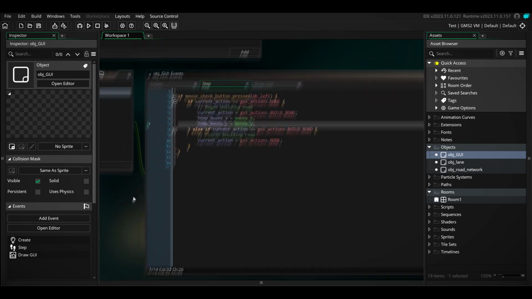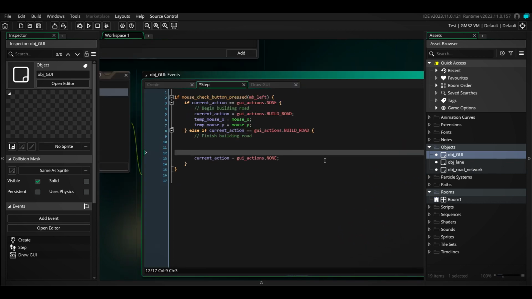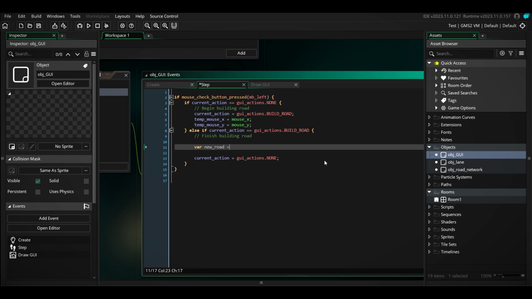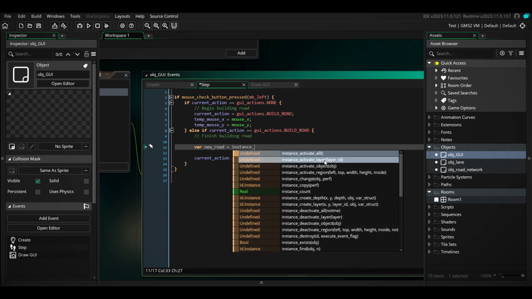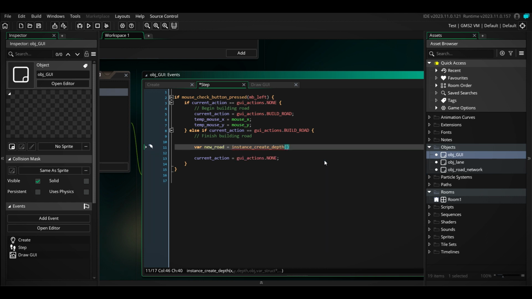So we'll go in here into the finish building road, and we will say new road is equal to instance create depth, and we will just address these as 0 for now. All of them. Lane.